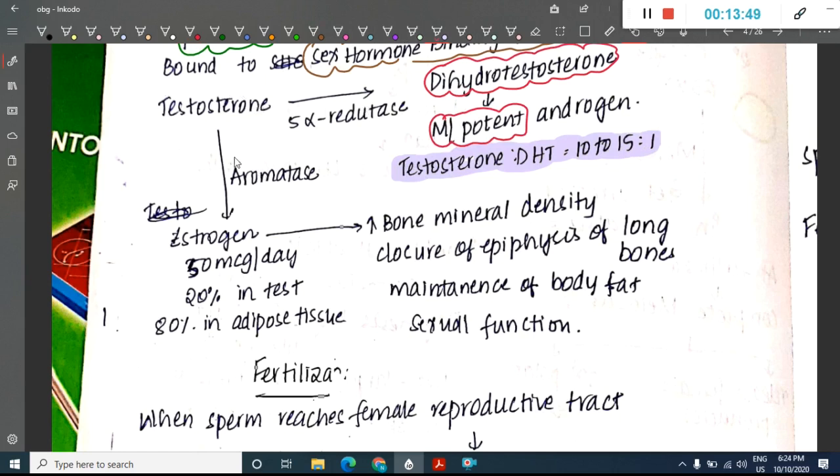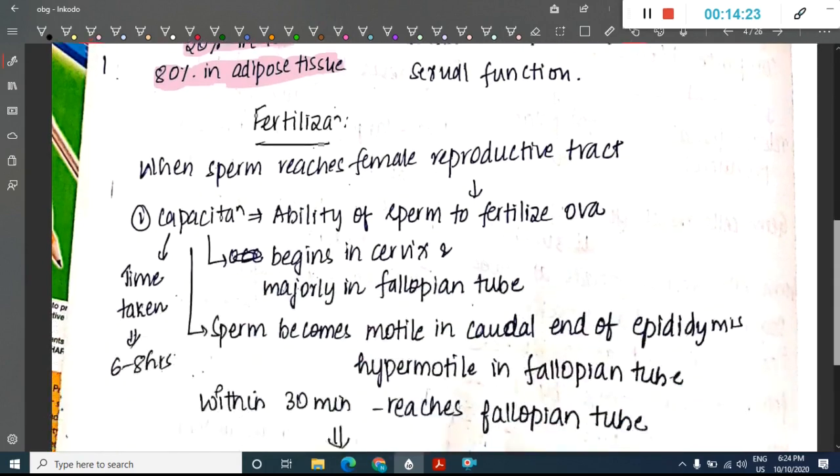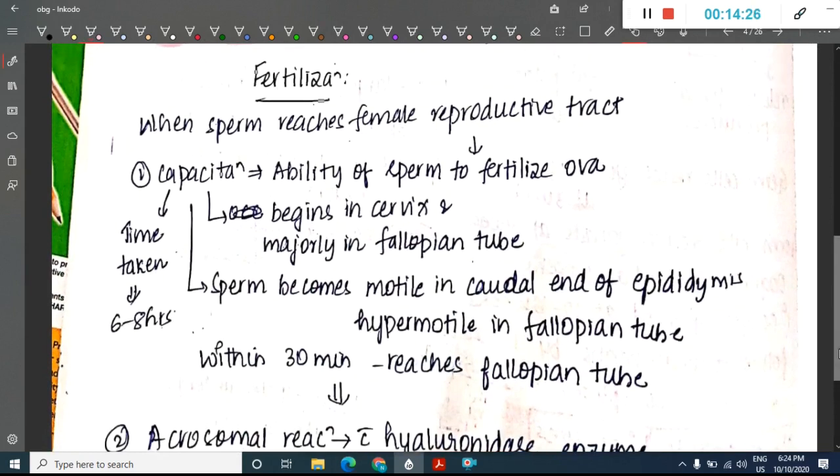This testosterone can also get converted to estrogen. The testosterone, in the presence of aromatase, gets converted to estrogen. About 50 micrograms per day of estrogen is produced, 20% in the testis and 80% in adipose tissue. This estrogen increases the bone mineral density, causes closure of the epiphysis of the long bones, and maintains body fat and sexual function. Next we will learn about fertilization.